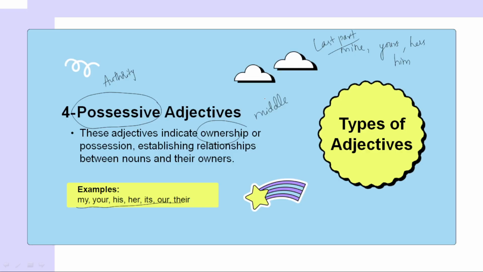No need to have confusion over here. For example, this is my ball. My is coming in the middle of the sentence, so we can happily call it an adjective. For example, if I say the ball is mine, here mine is coming at the last part of the sentence, so we call it a possessive pronoun. Okay, if this ball is my favorite, here my is coming in the middle, where we call it a possessive adjective.